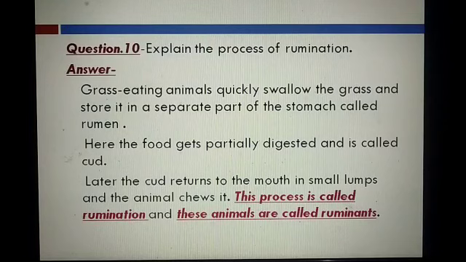Here the food is partially digested, that means half digested, and it is called cud. Later the cud returns to the mouth in small lumps and the animal chews it. This process is called rumination and these animals are called ruminants.